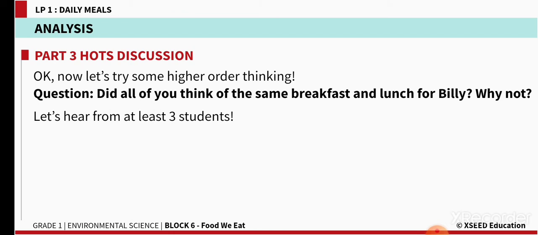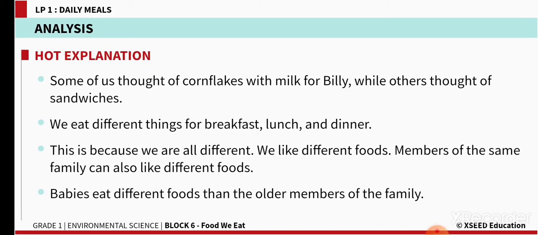Did all of you think of the same breakfast and lunch for Billy? All of us will think the same, children? No, because we eat different types of food. If you are eating idli for breakfast, your friend might be eating dosa, another friend might be eating bread, and another one may be eating cornflakes. So our food habits differ. Already we learned in the family lesson also, no? We eat different things for breakfast, lunch and dinner.